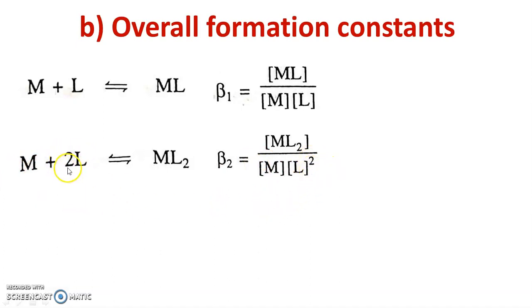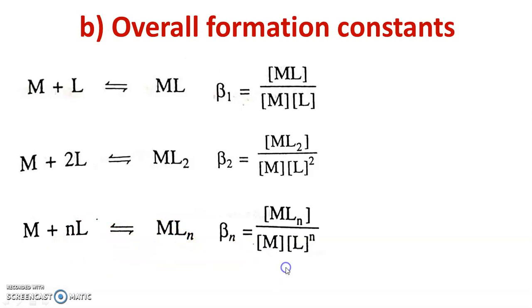Here coefficient is 2 and therefore concentration of L raised to 2. In this way, M plus 3L gives ML3, M plus 4L gives ML4, and at the end we can write M plus nL reversibly gives MLn.